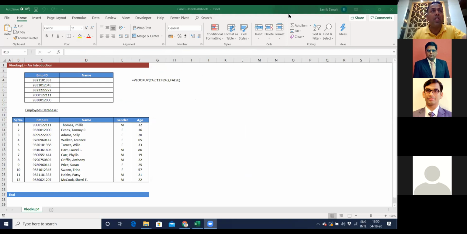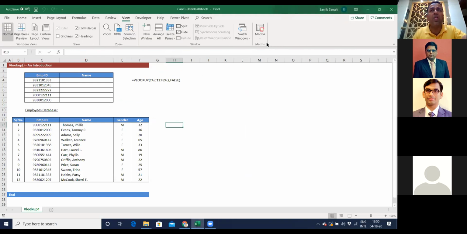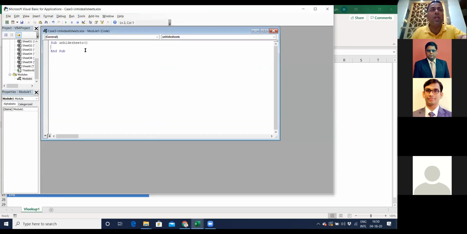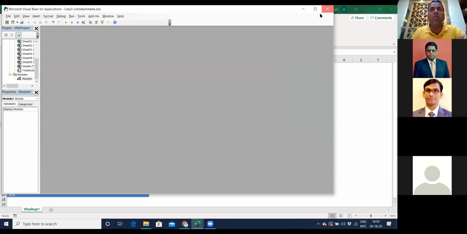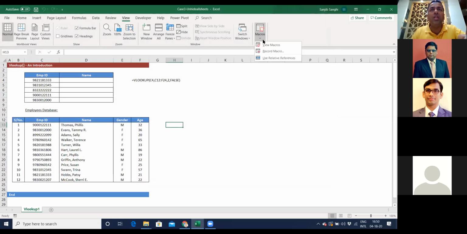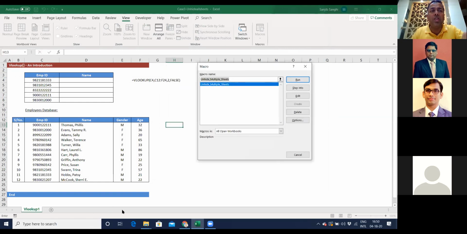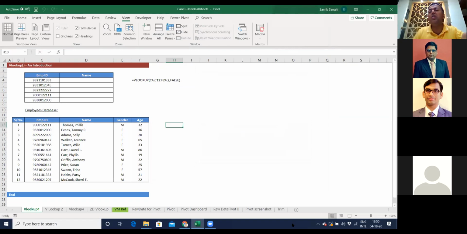Yes. And then what I will do is I'll go into my macros, view macro, unhide sheet. I'll create a macro called unhide sheets. I hit create. I delete this sub and end sub and paste the code which I have copied from Google. Close this. And then if I want to run this macro, view macro, unhide all multiple sheets. I don't have any sheets open right now. I hit run. It brings up all the sheets together.